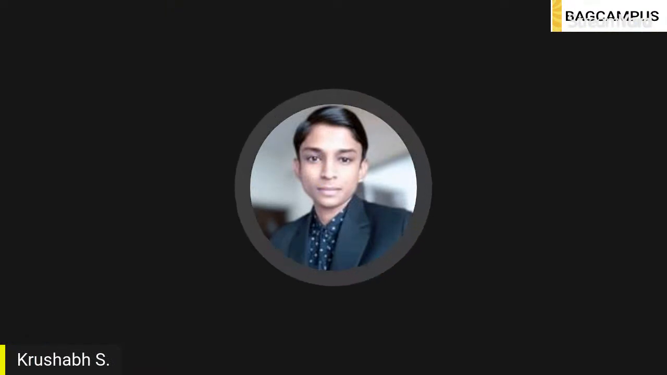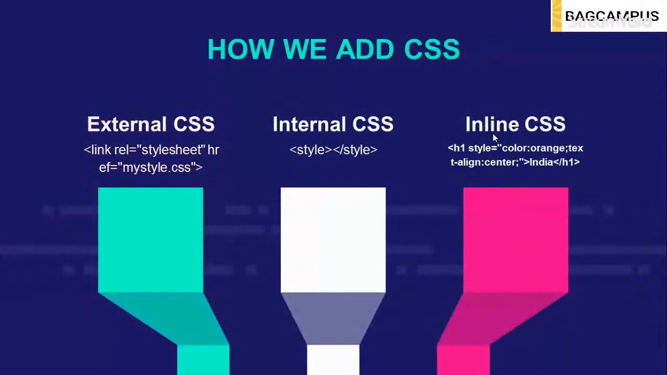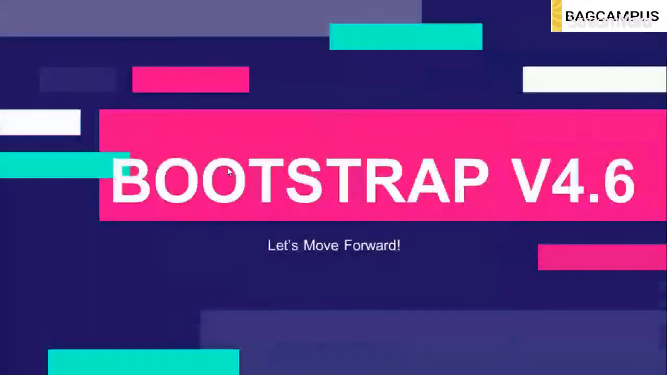For the last 42 minutes, we have been discussing this thing. We just discussed external CSS, internal CSS, and inline CSS. Oops, we did not explain external CSS, which we will use when we are using the file system. So let's move to Bootstrap version 4.6. What is Bootstrap version 4.6?